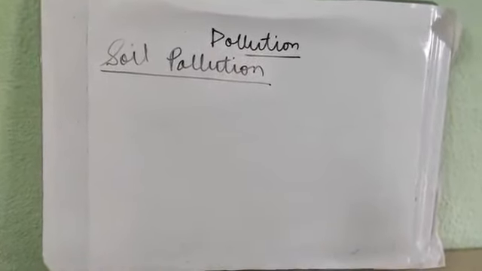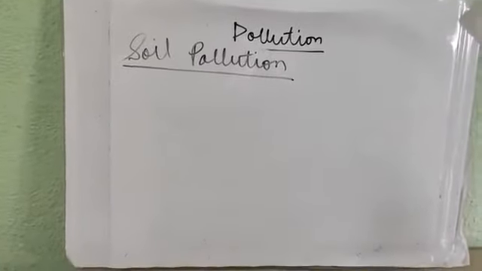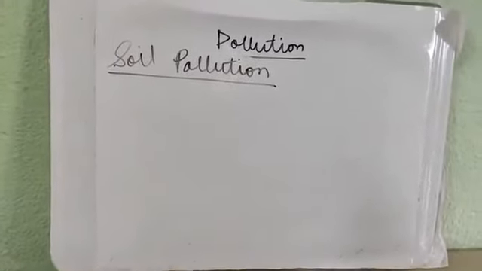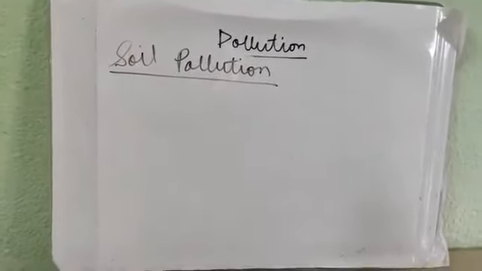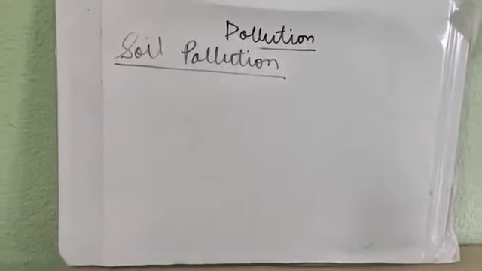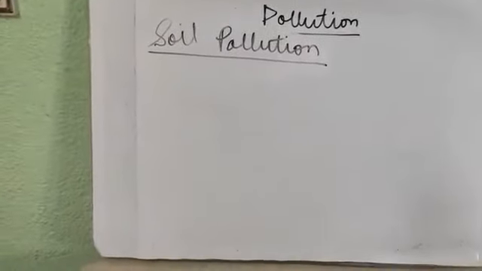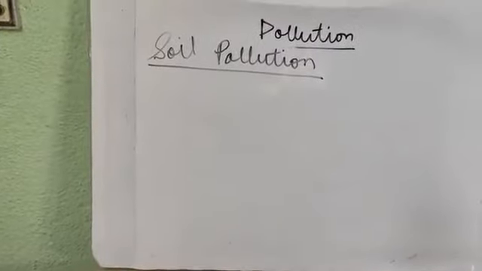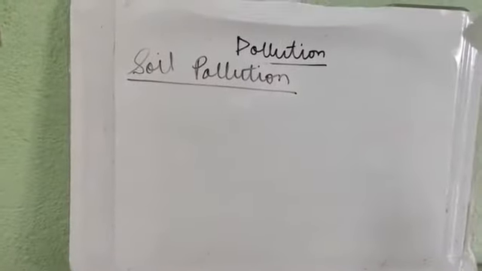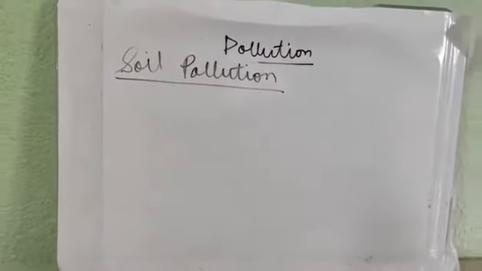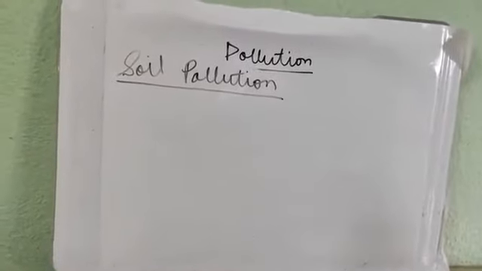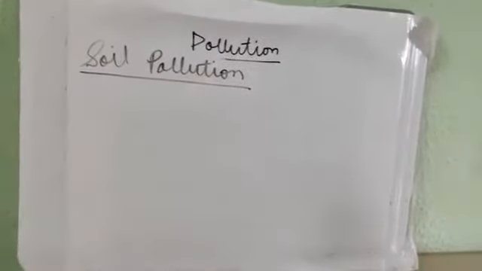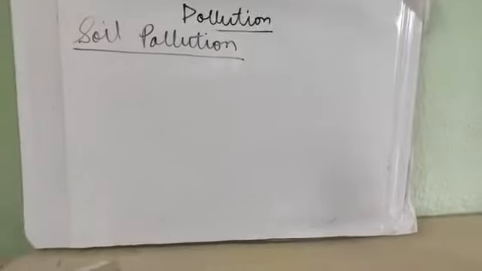Excessive use of fertilizers can cause infertility of the soil and can cause agricultural runoff. Next, excessive use of pesticides and herbicides not only kills the pests, but also affects non-target organisms which are actually good for the environment. Next, what are the effects of soil pollution?